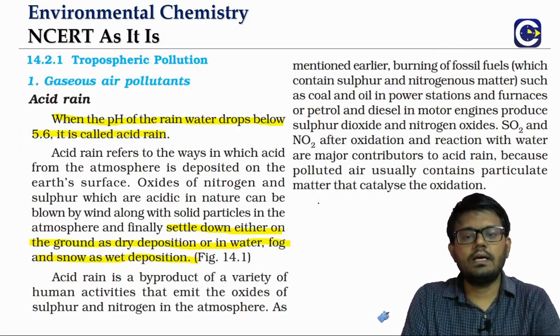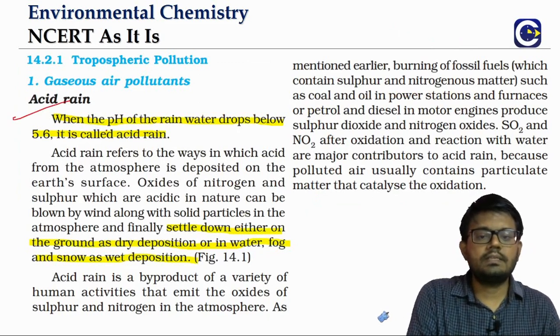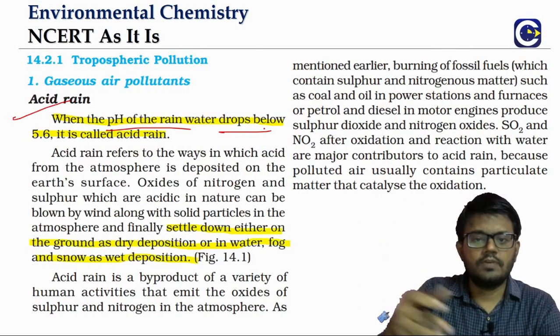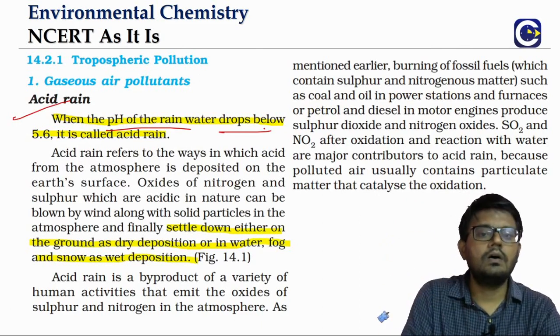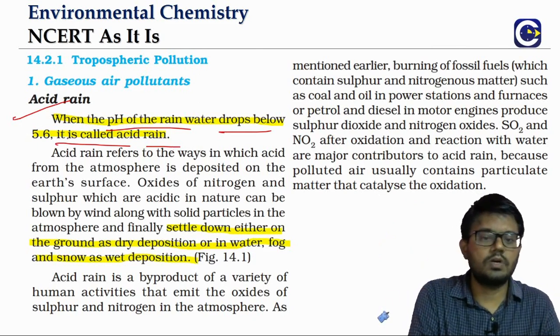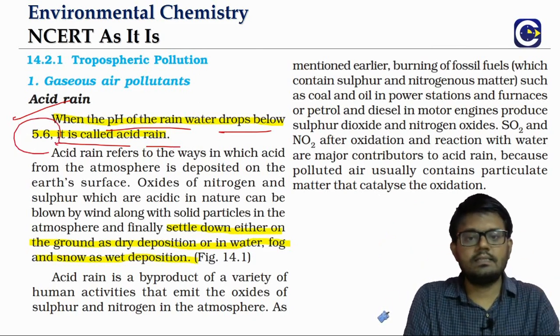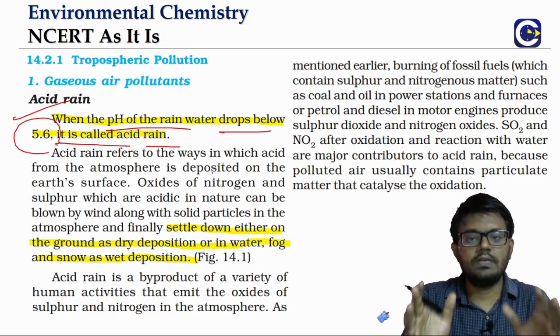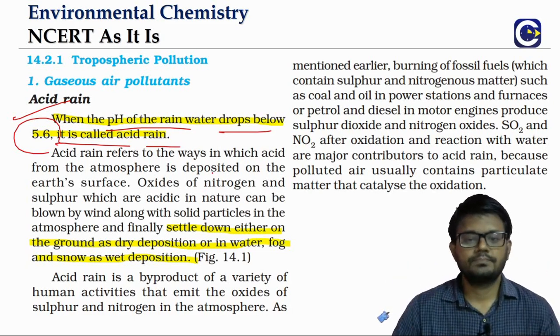And when other oxides like sulfur or nitrogen are dissolved in the rainwater, the rainwater will definitely become more acidic, which means the pH will become less than 5.6. Such rainwater, having a pH value of less than 5.6, is what we call acid rain.